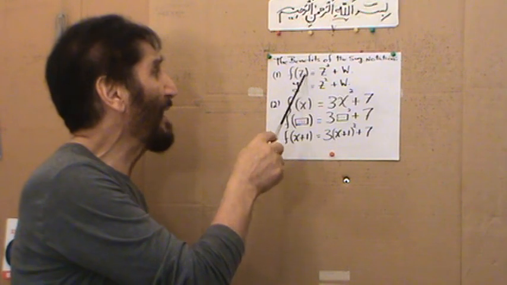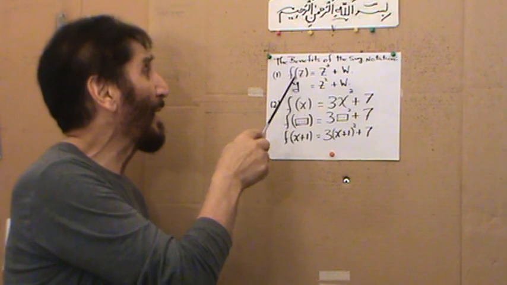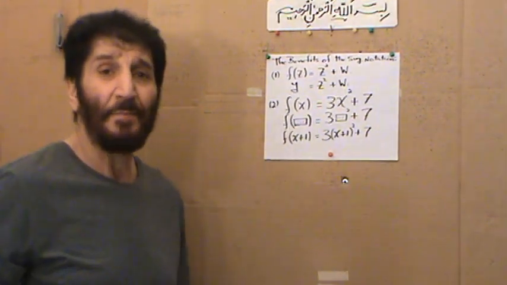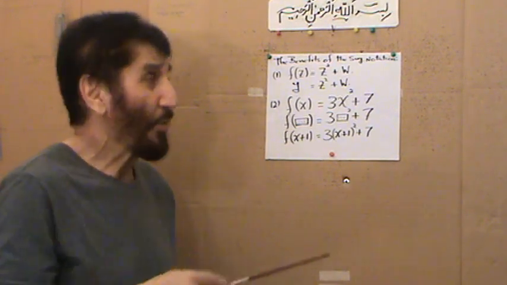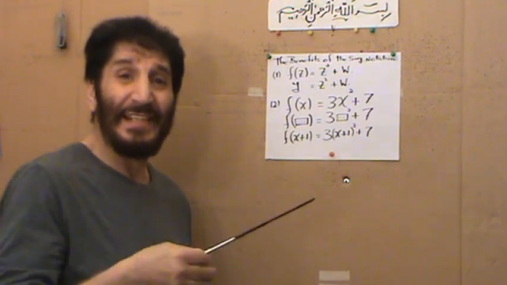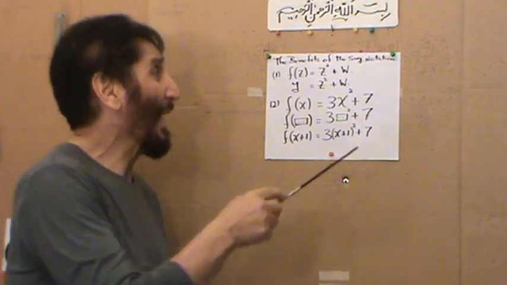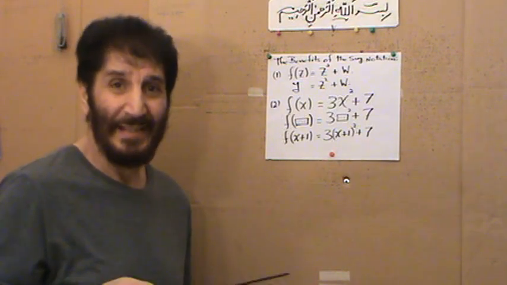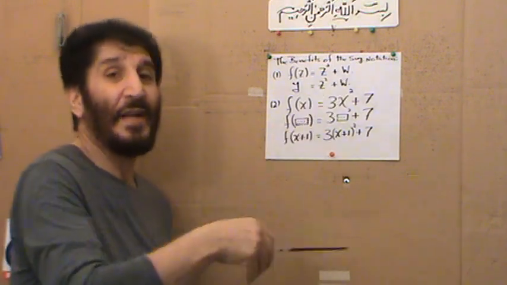When I say f of z equals z squared plus w, here I know that in this expression, z represents the independent variable. So it is z that can assume different values. It is z that we can assign different values for. And in that case, w often stands for a constant, remaining the same for the entire argument until we change it and go to the next.